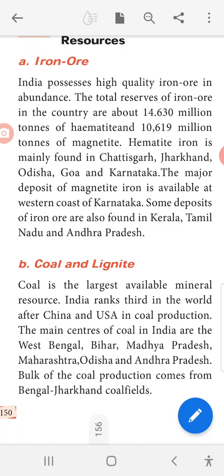Next one is coal and lignite. Coal is the largest available mineral resource. India ranks third in the world after China and USA in coal production. The main centers of coal in India are West Bengal, Bihar, Madhya Pradesh, Maharashtra, Odisha, and Andhra Pradesh. Bulk of the coal production comes from the Bengal and Jharkhand coal fields. Bulk means very large. Where does the bulk of the coal production come from? That is the Bengal and Jharkhand coal fields.